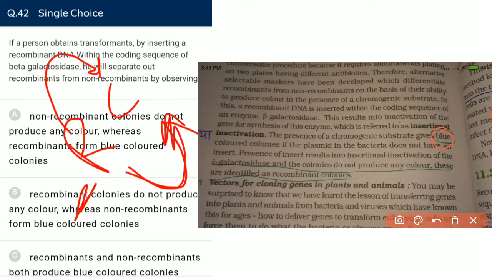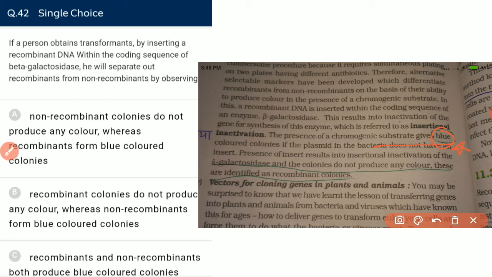Means the recombinant means the plasmid which has undergone insertional inactivation. The colonies which give blue color in the presence of chromogenic substrate will be non-recombinant, because recombinant colonies were colorless. Non-recombinant will produce blue color, and recombinant are colorless.